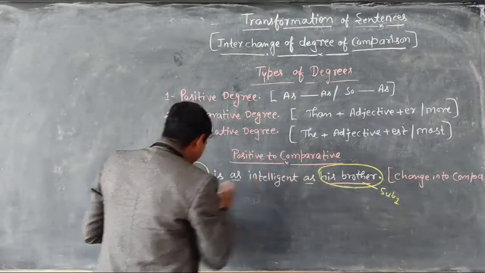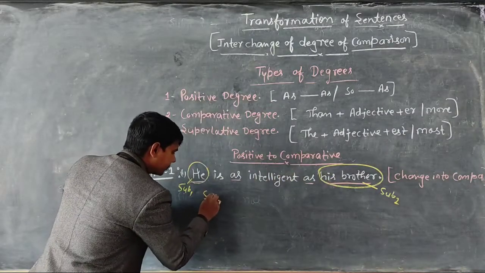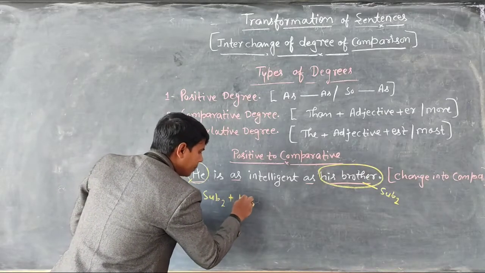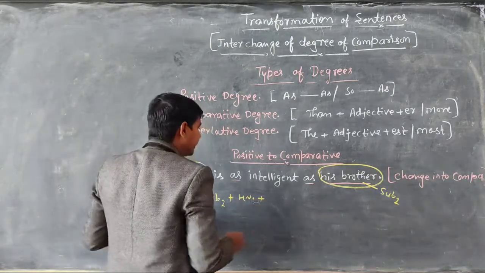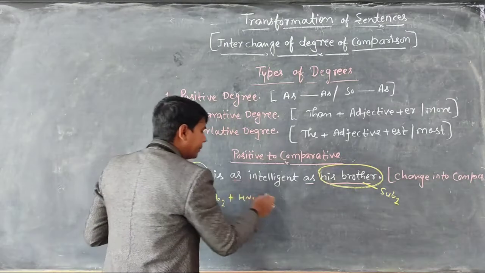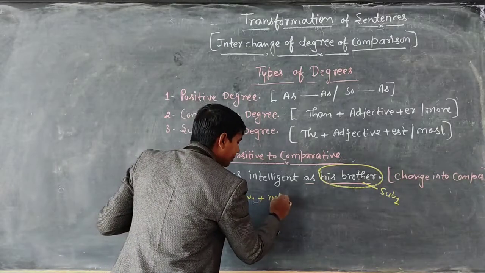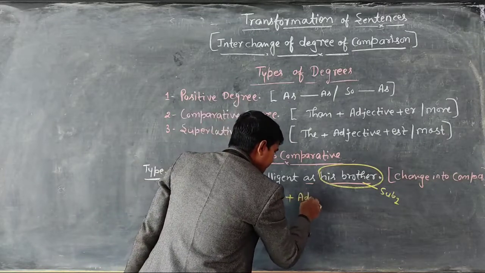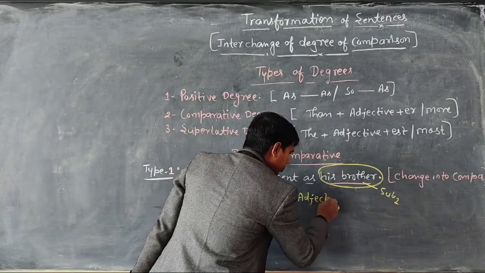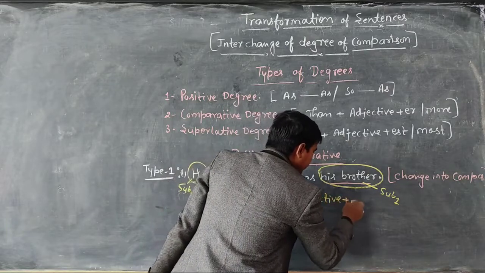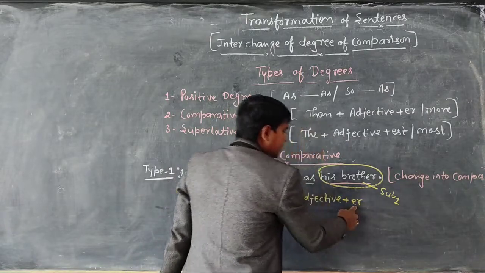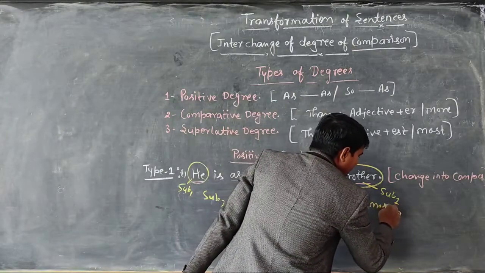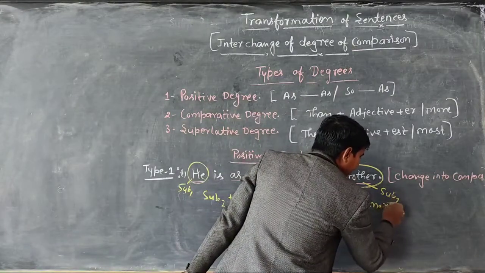Subject second will come very first, then we write the helping verb that is given, and if the sentence is affirmative, then we use negative not. Then we use the adjective, and after that we mention suffix er or more.